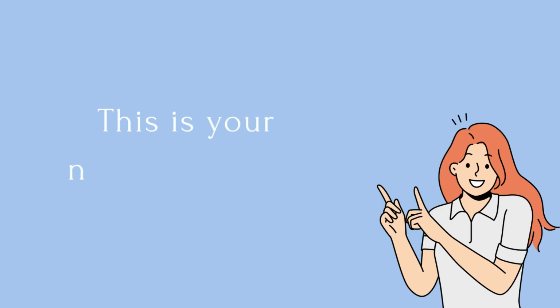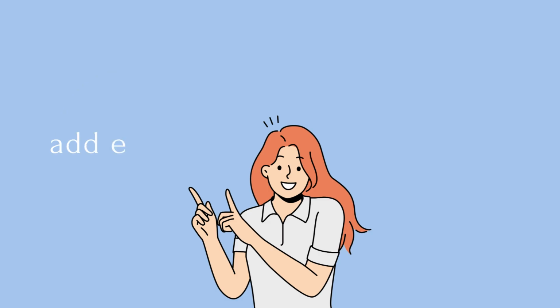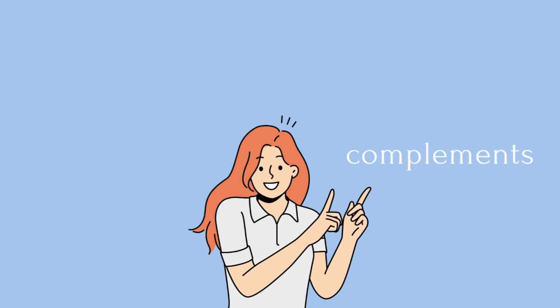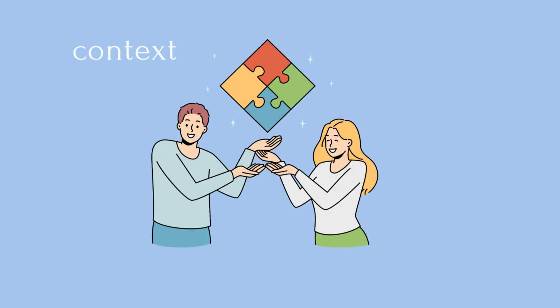Third, insert not. You can also use its short form, like isn't or aren't. This is your negation power tool. Fourth, end with the present participle verb form, the verb plus ing. Finally, add extra information that complements or gives context to the sentence.